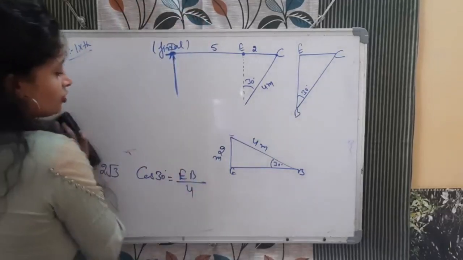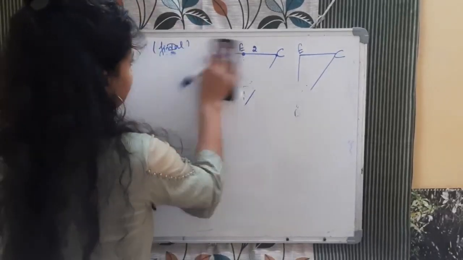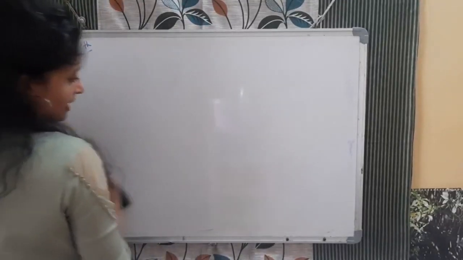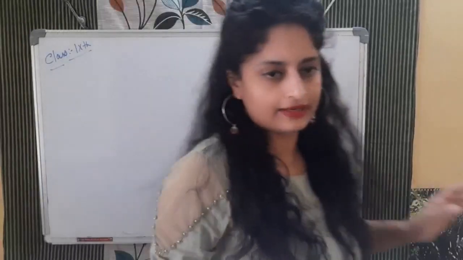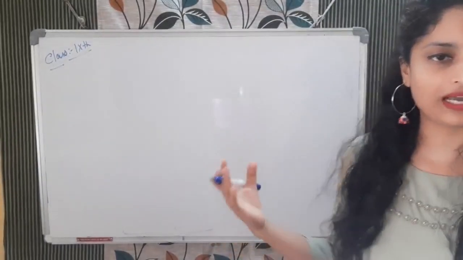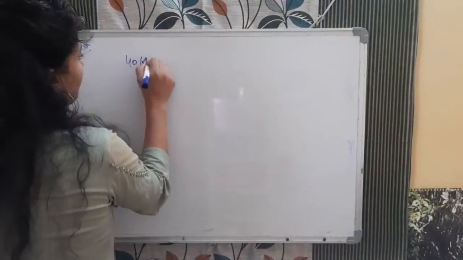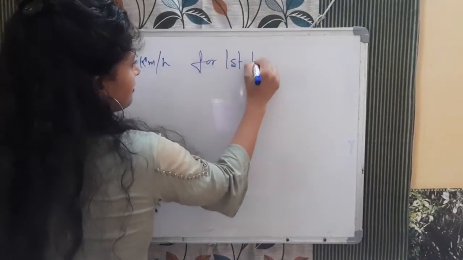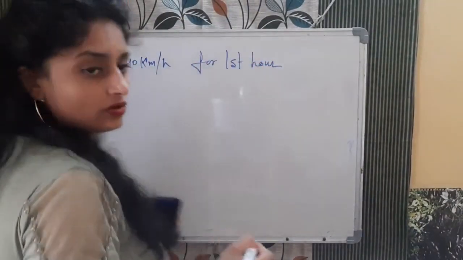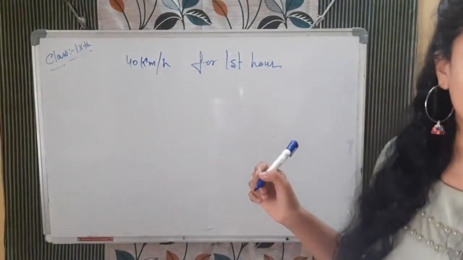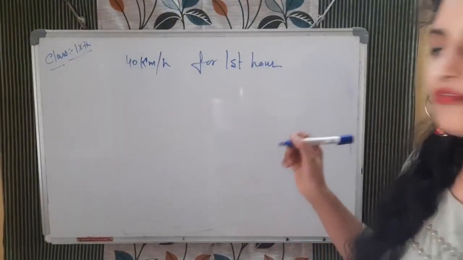Now the next question. See, these questions are important. You need to apply your mind and please practice. Next question is, a car moves with a speed of 40 km per hour for the first hour. Then with the speed of 60 km per hour for the next half hour.